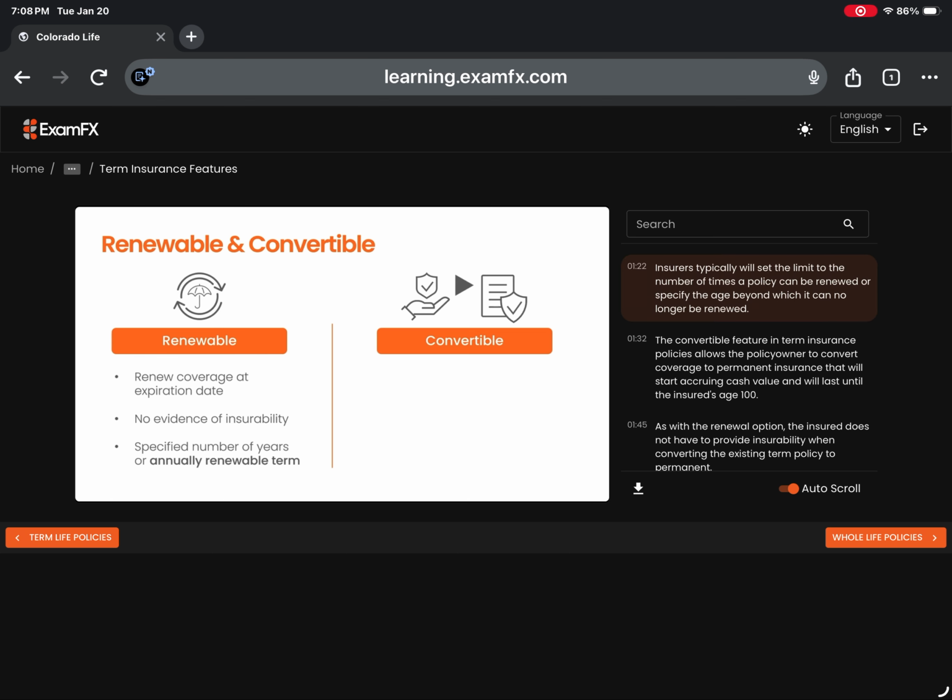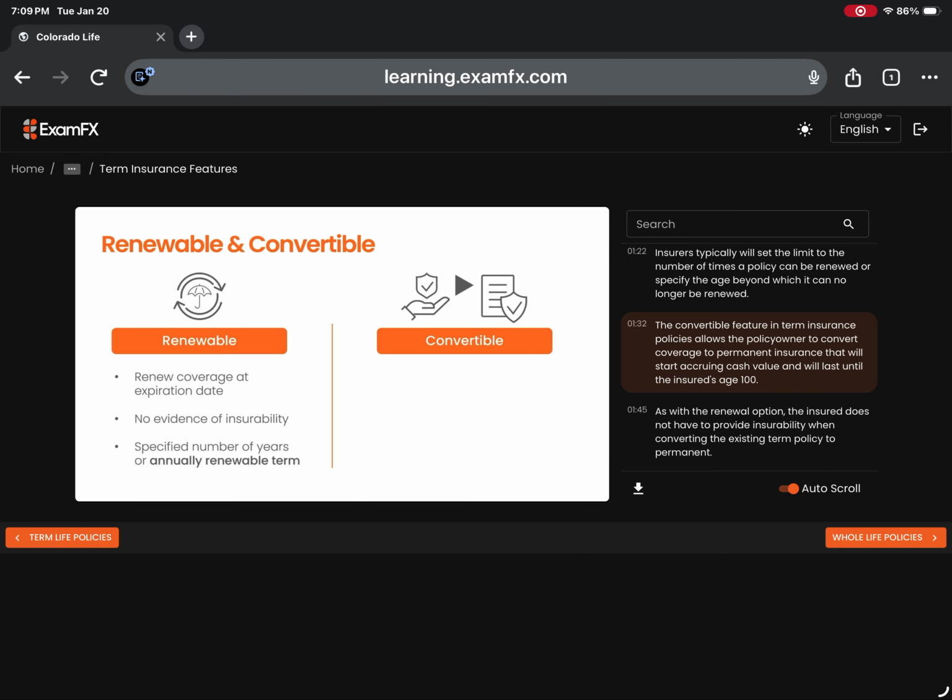Insurers typically will set the limit to the number of times a policy can be renewed, or specify the age beyond which it can no longer be renewed. The convertible feature in term insurance policies allows the policy owner to convert coverage to permanent insurance that will start accruing cash value and will last until the insured's age 100. As with the renewal option, the insured does not have to provide insurability when converting the existing term policy to permanent.